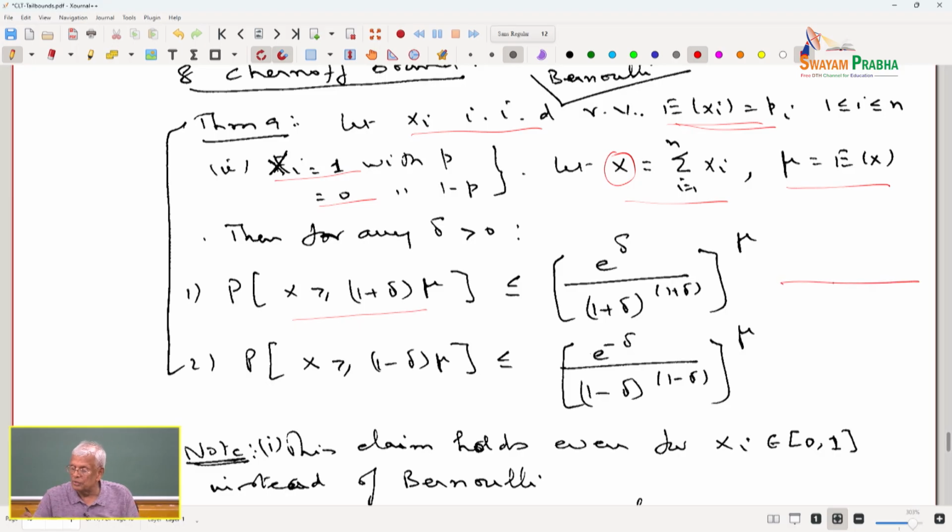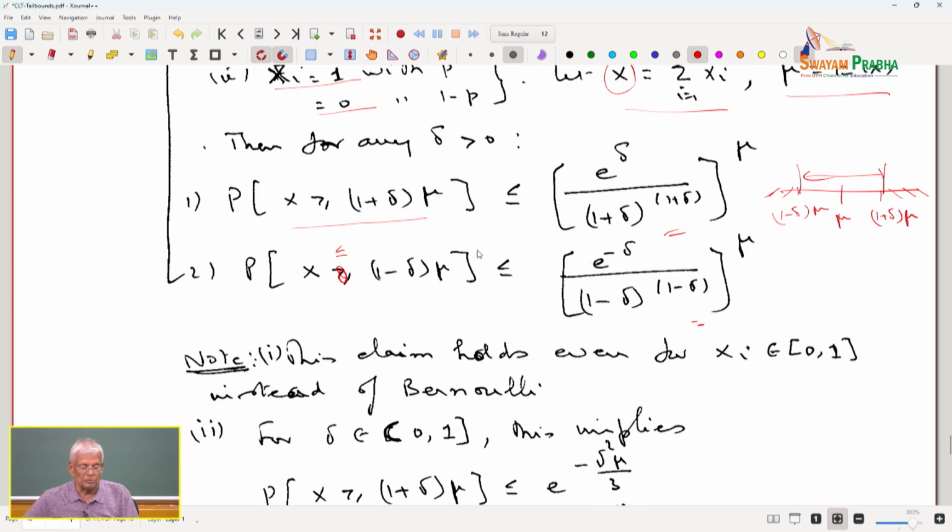So, what would I like you to do? I would like you to think of this as mu, this is 1 plus delta times mu, this is 1 minus delta times mu, this is the interval of concentration. I am going to look at the tail, which is above 1 plus delta mu, and the other tail, which must be less than or equal to 1 minus delta mu. So, these are the two tails. The two tails can be given by the expressions on the right hand side. So, this is the theorem now.